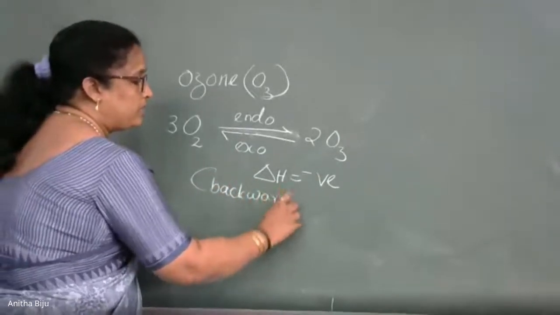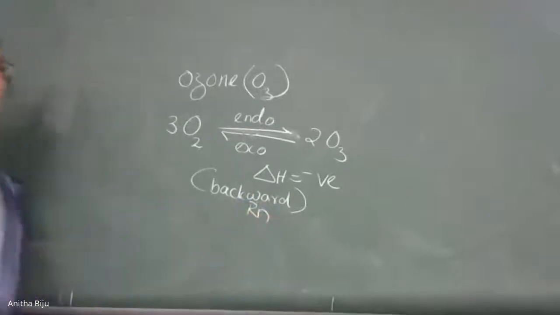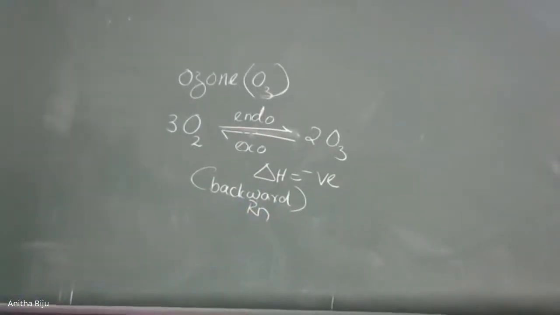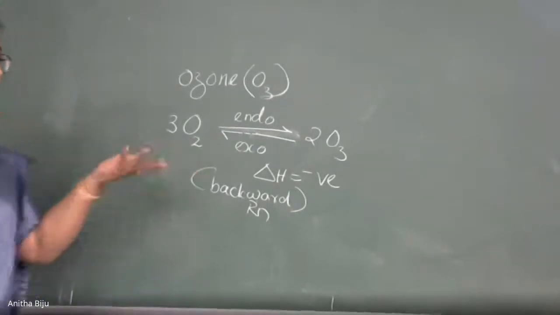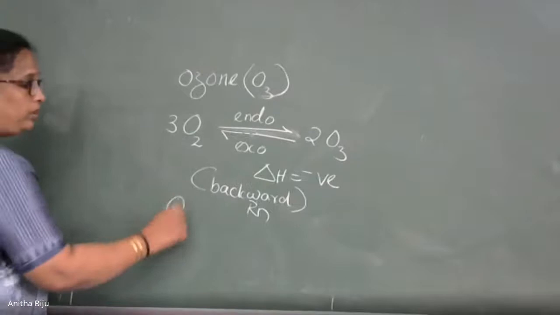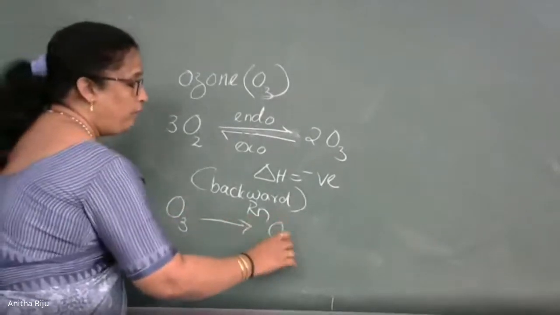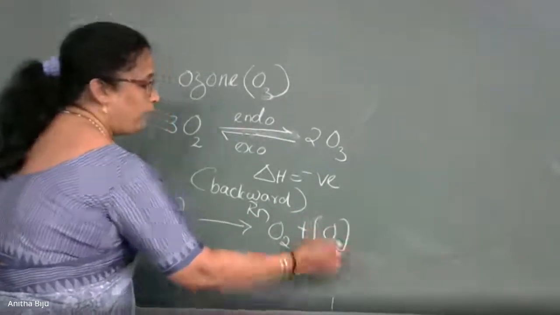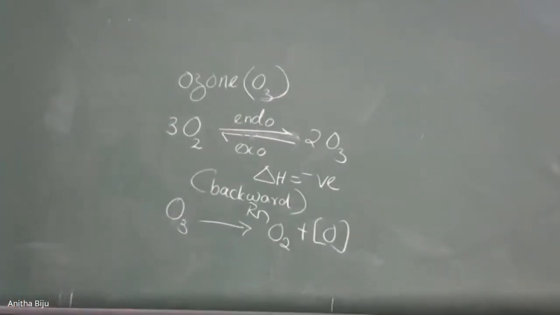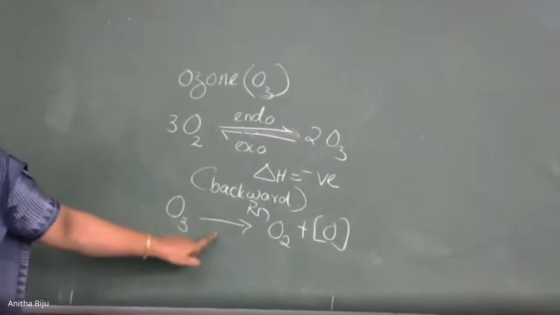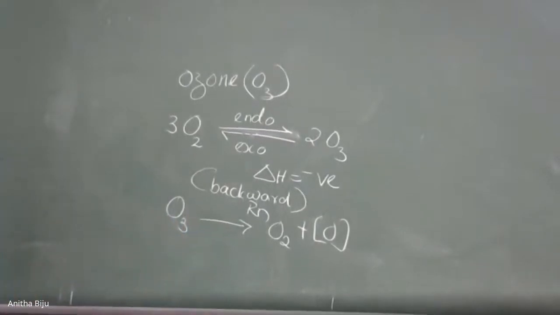Backward reaction means when ozone decomposes into oxygen. Along with oxygen, one more product will also be formed. So what is that product? Ozone under decomposition forms O2 plus one more product. O2 is there, and in addition to that, we get nascent oxygen. So this is the reaction. Now, the enthalpy change associated with this reaction is negative. That means this reaction is exothermic.